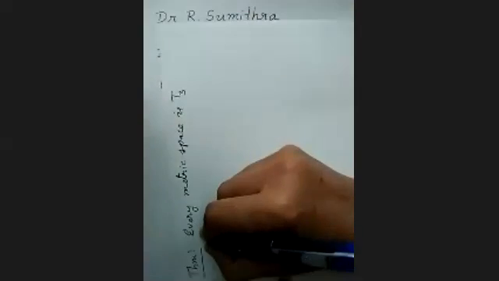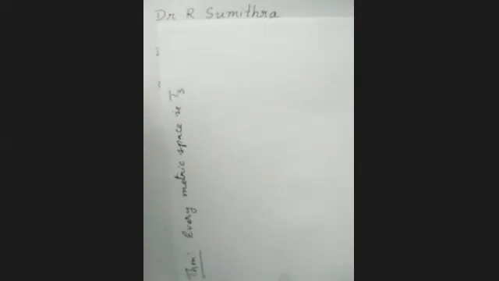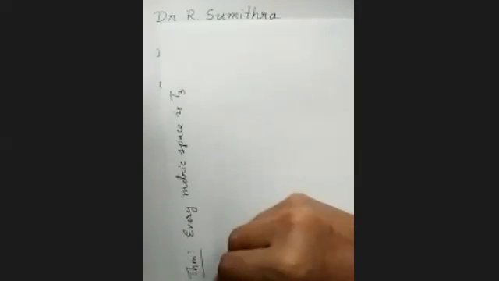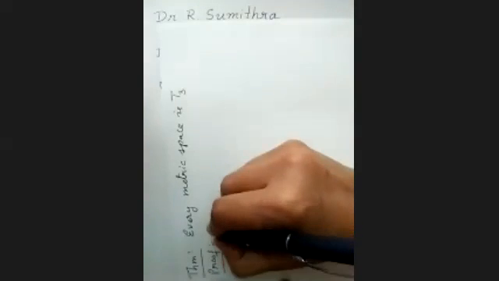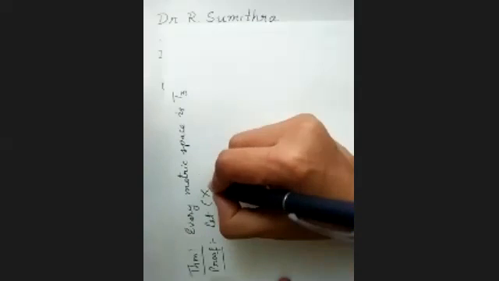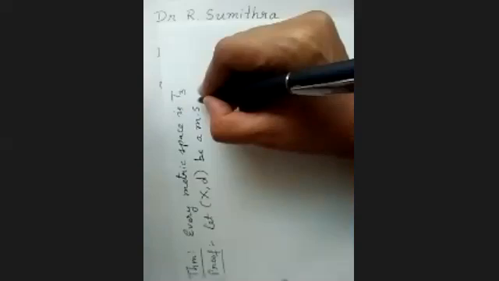So how do we usually denote a metric space? X, d. Yes. So let (X, d) be a metric space.